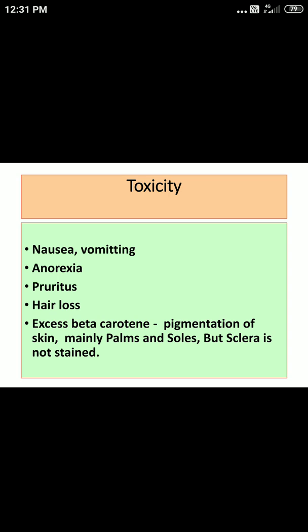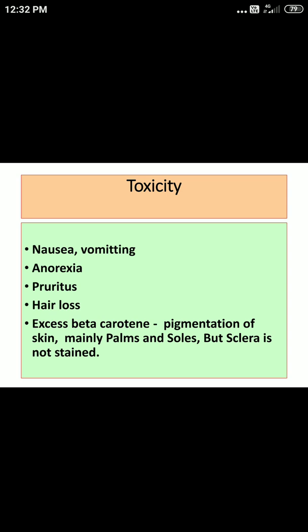This is related with the staining. So there is pigmentation of the skin, and these pigmentations are mainly seen on palms and soles, and the color may be yellowish or somewhat orange colored pigments which get deposited.